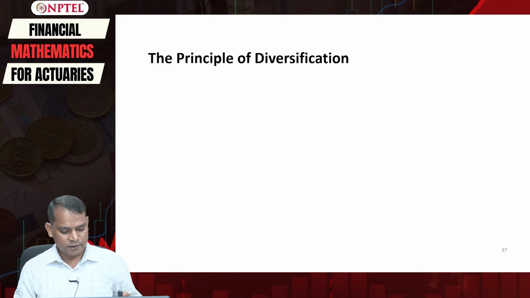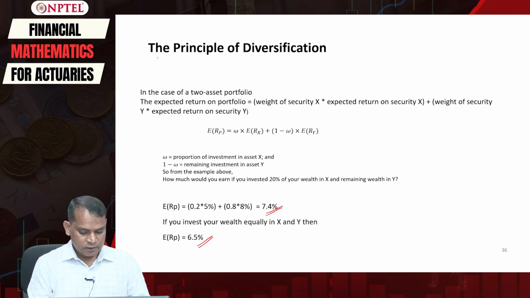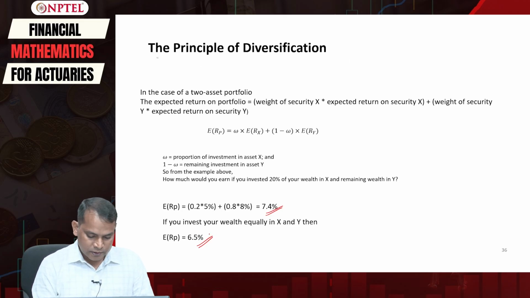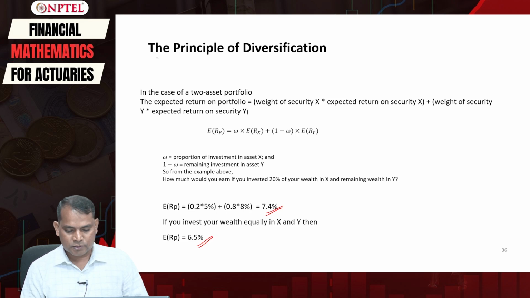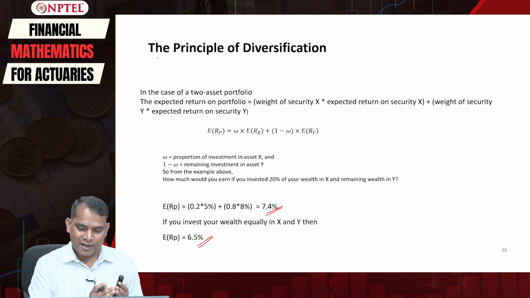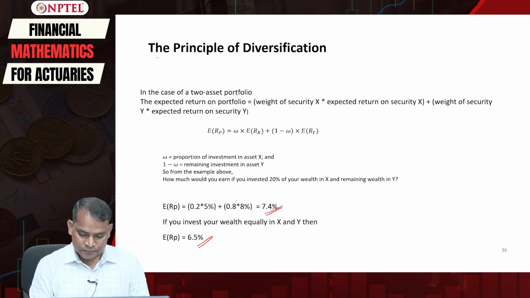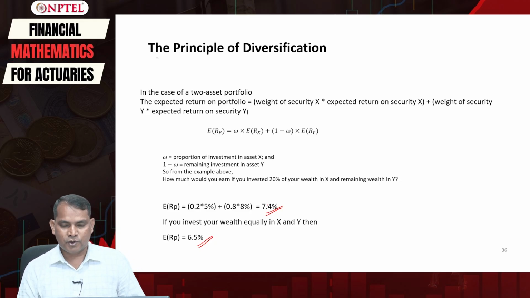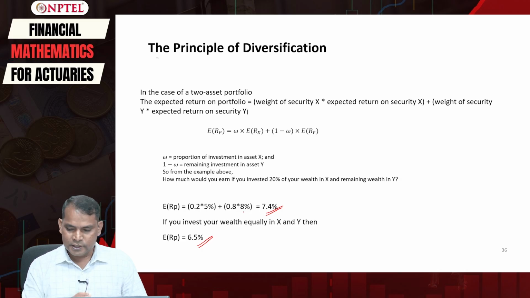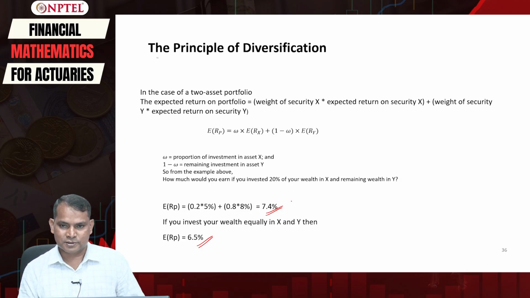Remember that if you are constructing a portfolio, that means some amount you are investing in X and some amount you are investing in Y, then you will get 7.4%, while if you are investing in only Y, then you will get 8% return. So, 7.4% is less than 8%.